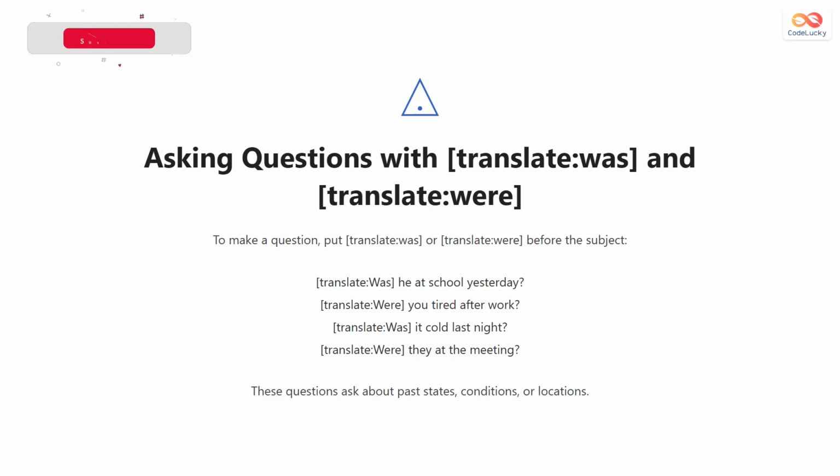To form a question in the past tense, move was or were to the beginning of the sentence. For example, was he at school yesterday? Were you tired after work? Was it cold last night? Were they at the meeting? Asking this way helps us find out if something was true in the past.